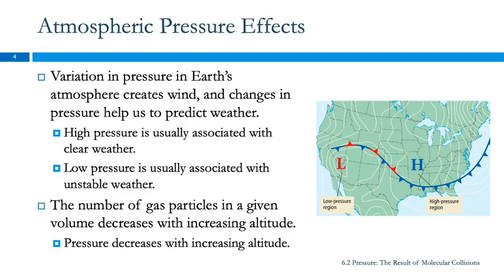Gas pressure also has a big effect on our weather. Variation in atmospheric pressure causes wind, and changes in the pressure help us to predict the weather. So here's a weather map where we see a low pressure region and a high pressure region, and meteorologists study these different regions, and that allows them to predict what the weather's going to do.